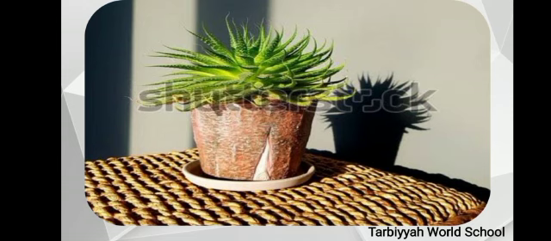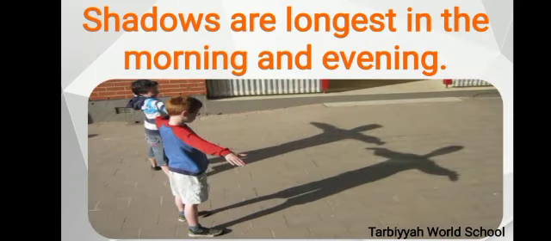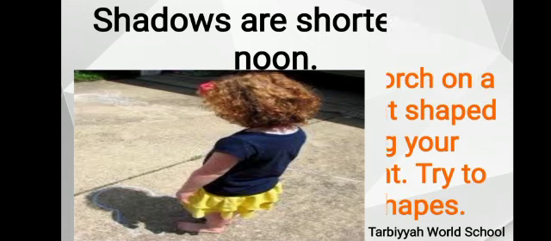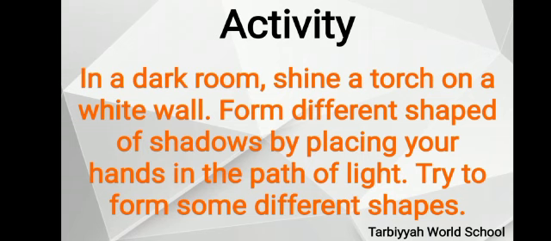See outdoor shadows. Shadows are longest in the morning and evening, and shadows are shortest at noon. You can try this by yourselves. The color of shadow is always black. Let's see an activity. In a dark room, shine a torch on a white wall. Form different shapes of shadows by placing your hands in the path of light. Try to form some different shapes. You have to do this activity.